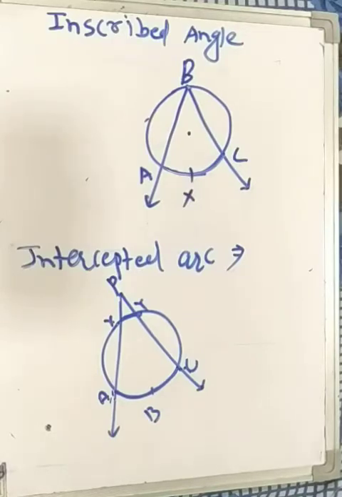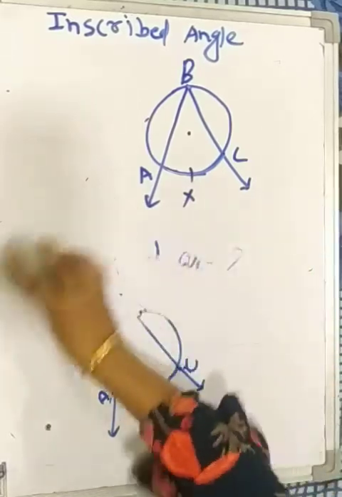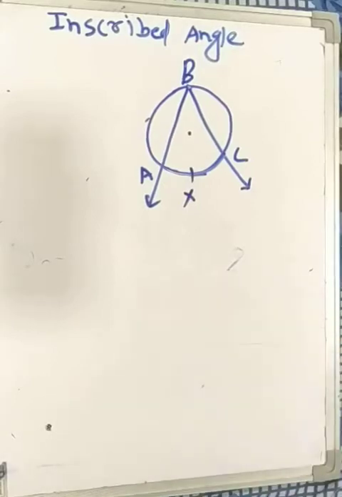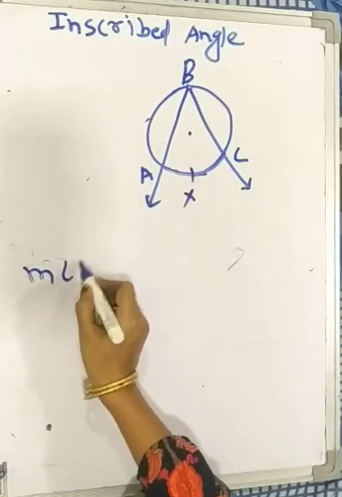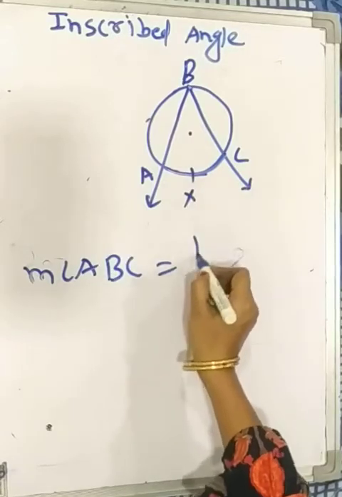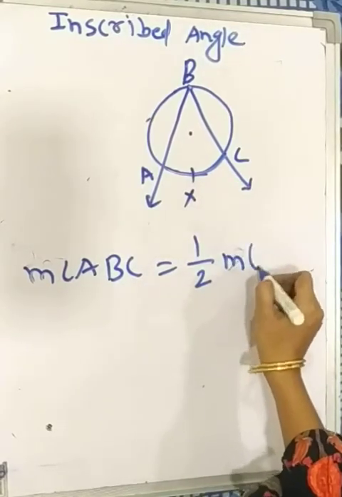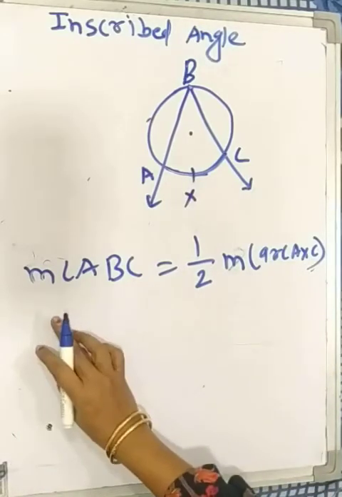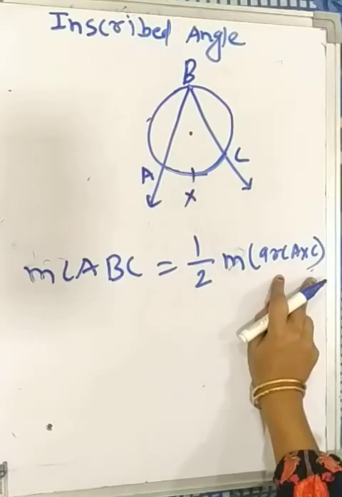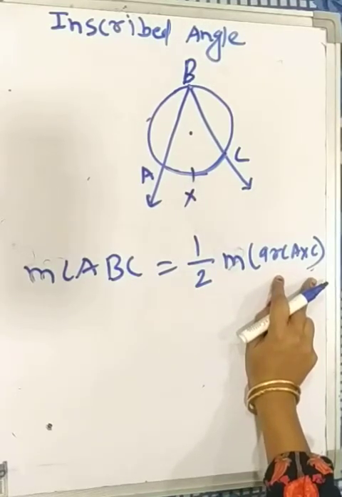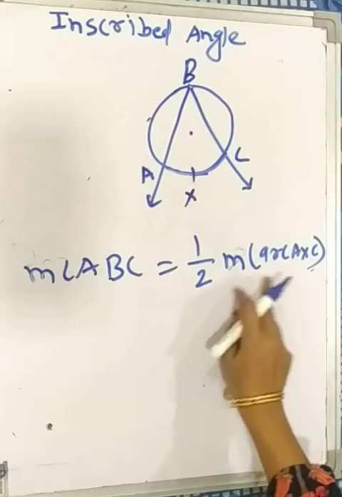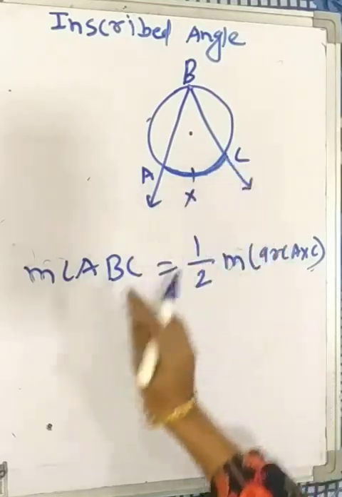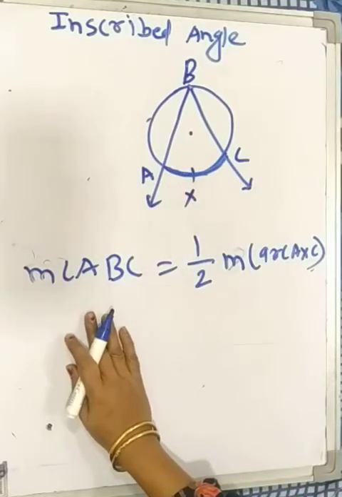Then the inscribed angle theorem. The statement of the inscribed angle theorem is: the measure of an inscribed angle, here ABC, is half of the measure of arc AXC. Means the inscribed angle is equal to half of its intercepted arc. Measure of angle ABC is equal to half the measure of arc AXC, and arc AXC is its intercepted arc. This is the statement of the inscribed angle theorem.